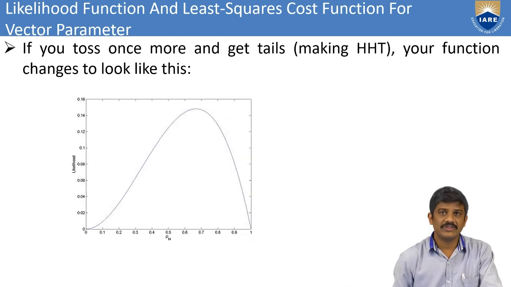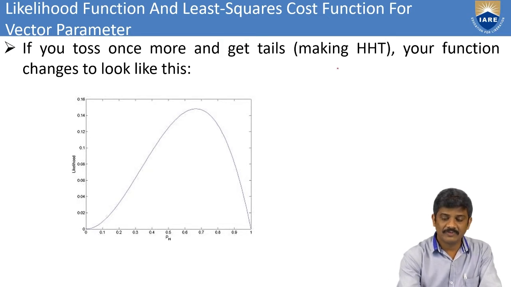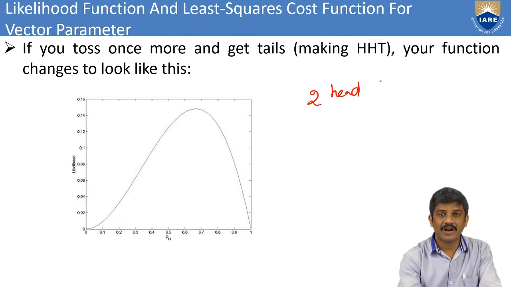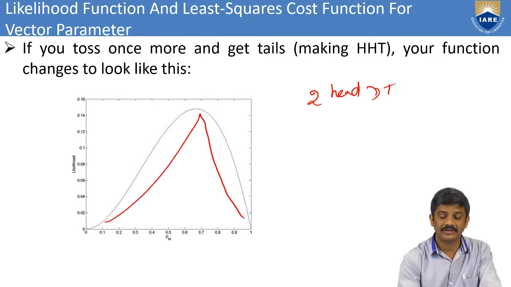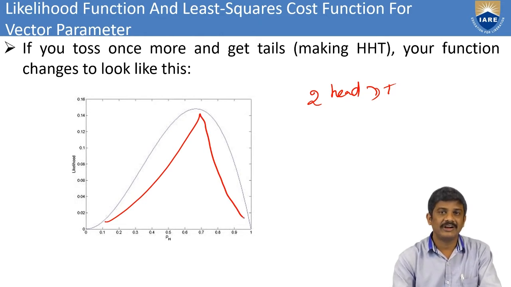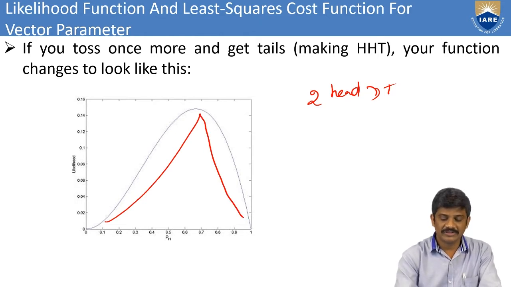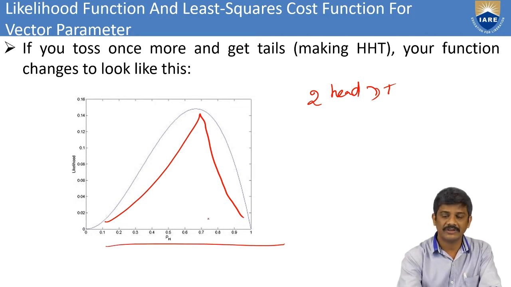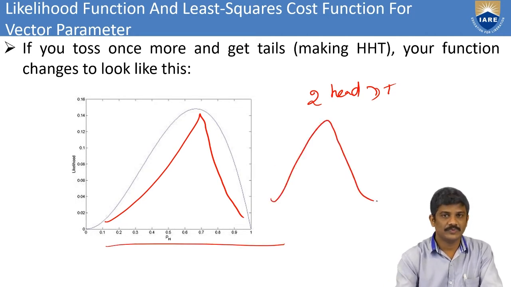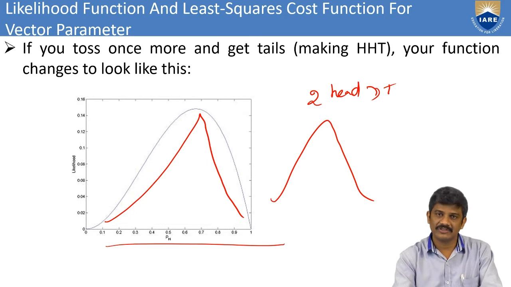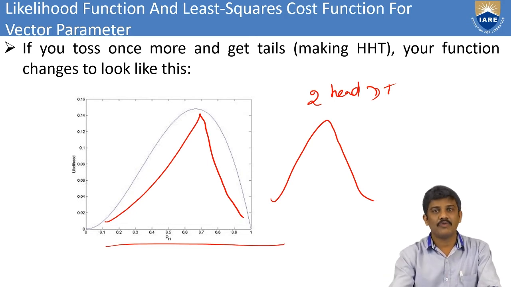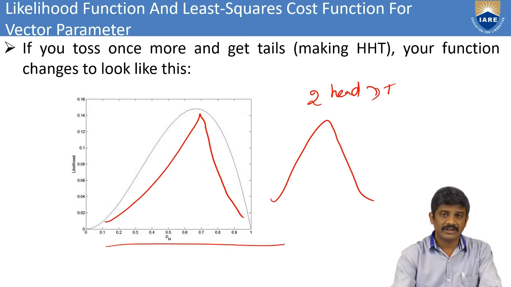Next, if you once more get a tail, then first of all we have the two heads at a time, and after that we get the tail. Then it goes like this, and that is the tail. In the likelihood function, the heads go for the peak of the possibilities, that is the probability in the likelihood function, and then we go for another probability, that is the tail. Then we see the changes like this.